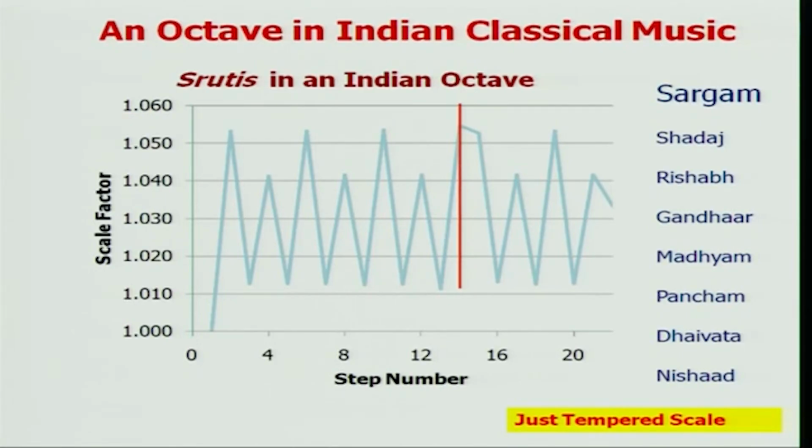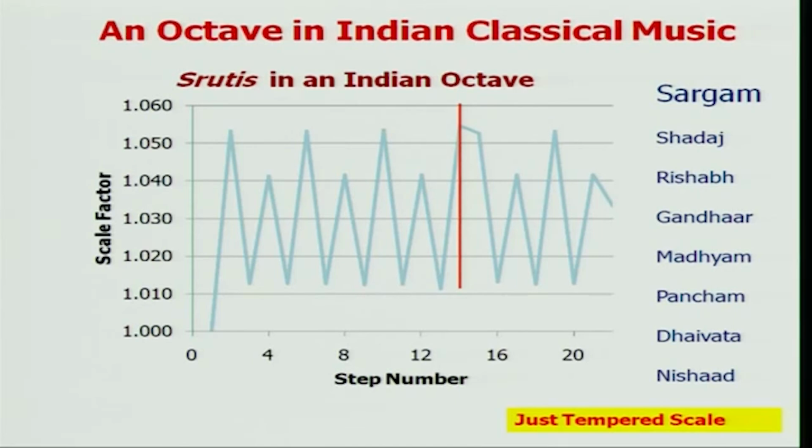The basic note is known as sa, an abbreviation for shadaj. Then you have re, which is an abbreviation for rishabh. Then we have ga, gandhar, ma, madhyam, pa, pancham, dha, dhaivat, ni, nishad, and then you have the next sa, which is in the next level.